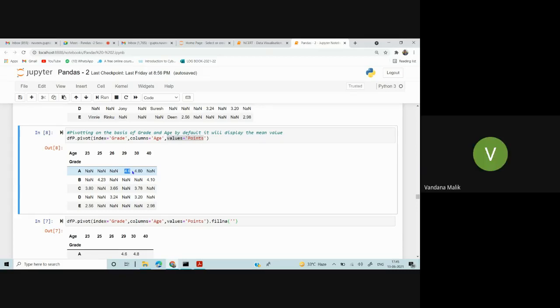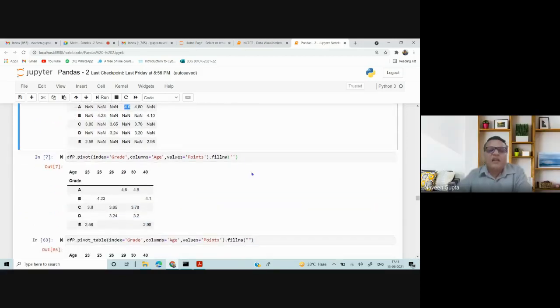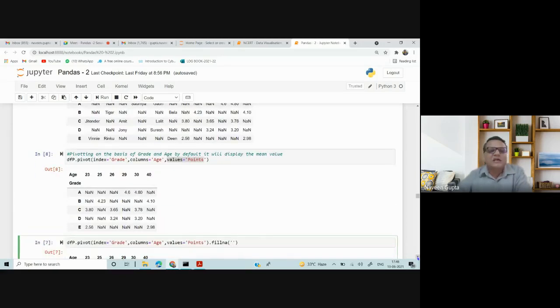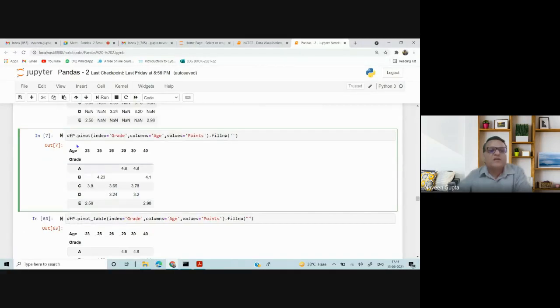Okay, sir. Now, we have the fillna function, which you can use to fill NaN with a blank or any other value. If you write 0, it will be filled with 0. Now you can clearly read this data very easily, because there is no NaN.